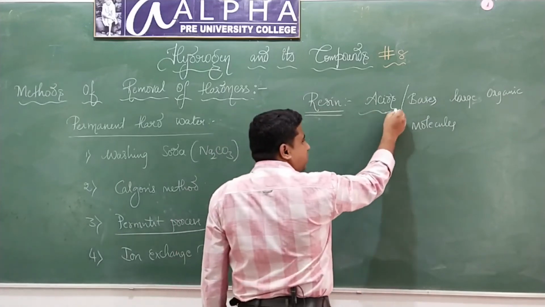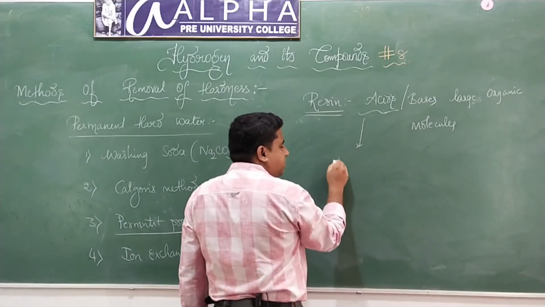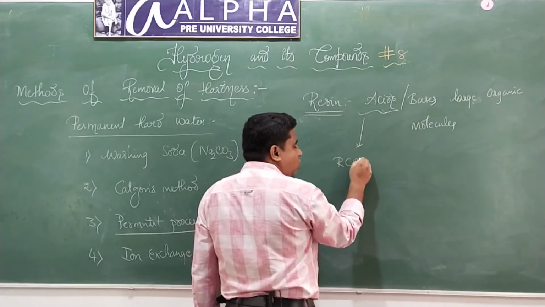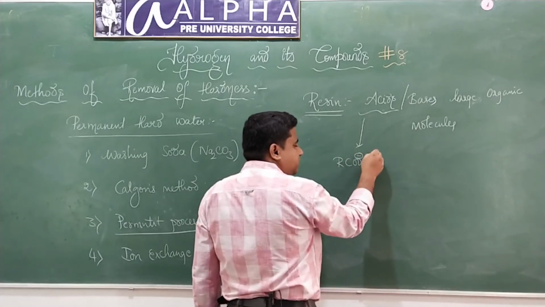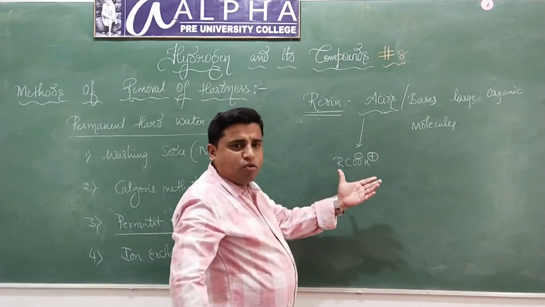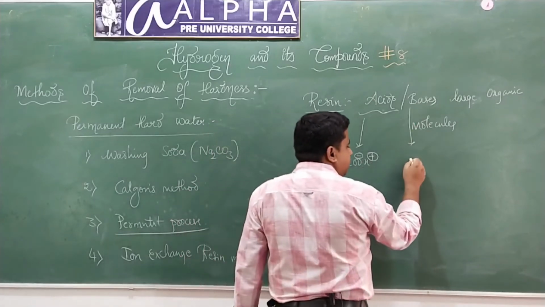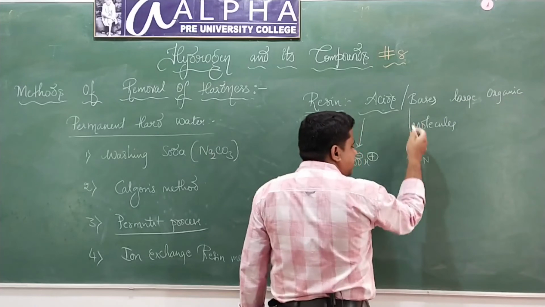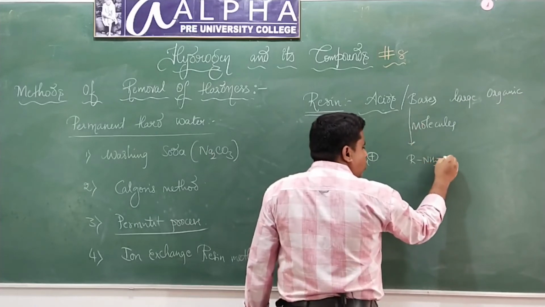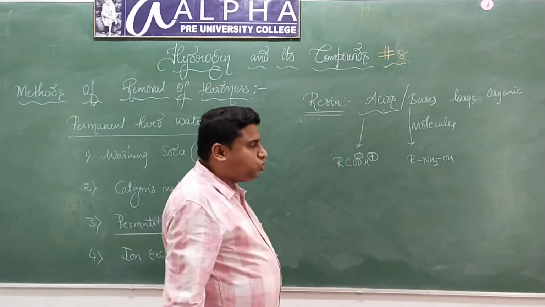Look at the acids. This is nothing but R COO minus H plus. It's a large organic molecule, not a simple molecule. Now this base, observe the molecular formula. The basic resin is R NH2OH.